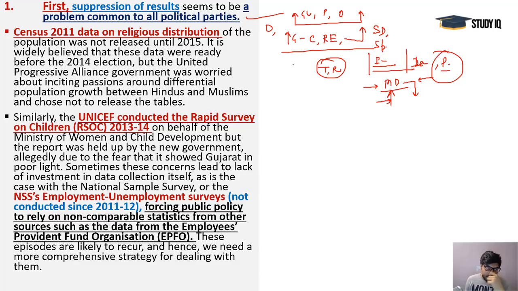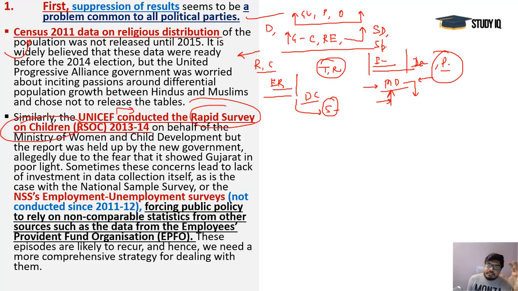Now say with the census 2011, they did some findings, and they did not release the religious and caste census data because it could impact the election results. It was about to release a particular demographic changes that could have been harmful for particular parties, so they did not release this data. And after that, speculations followed, and these speculations only, they remained very harmful for the past government, and these people lost. And now the same thing is going on. You see, at that time UNICEF also conducted a particular rapid survey on children and on their stunting, and based on their heights and weights according to their age.